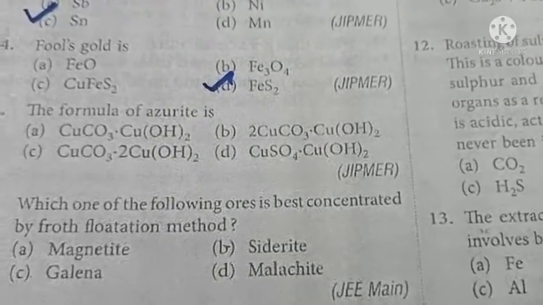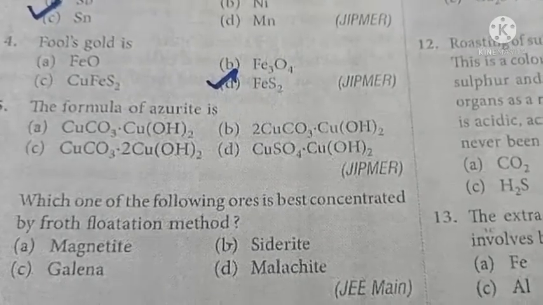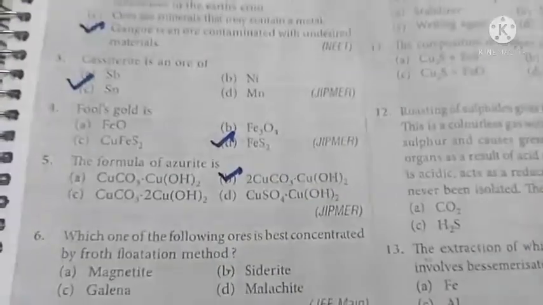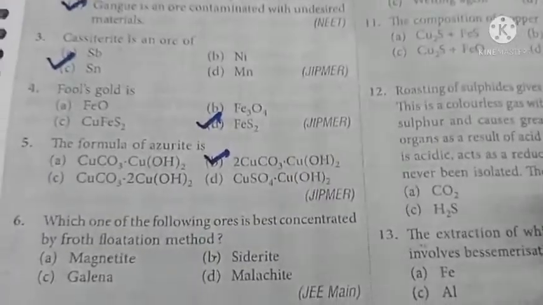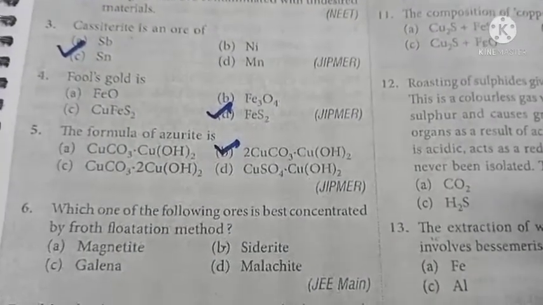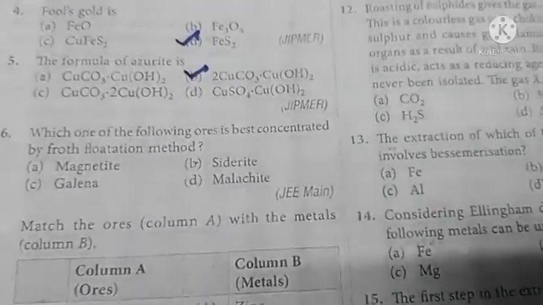Actually option B is the right answer, because azurite is nothing but 2CuCO3 dot Cu(OH)2. This is the correct answer. So the difference between malachite and this one: in malachite you have one CuCO3 dot Cu(OH)2. Here you have two times CuCO3 and one time Cu(OH)2. That is the difference between malachite and azurite. Right. Now let us go for question number 6.